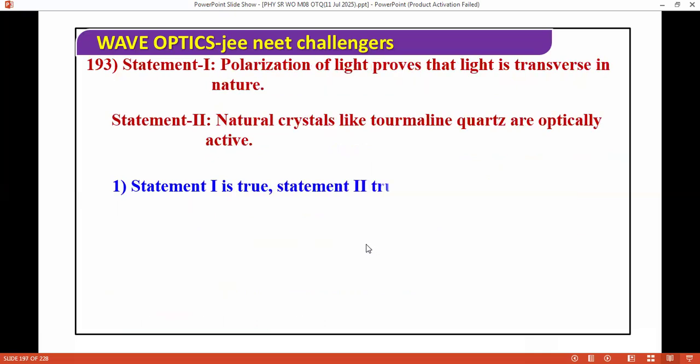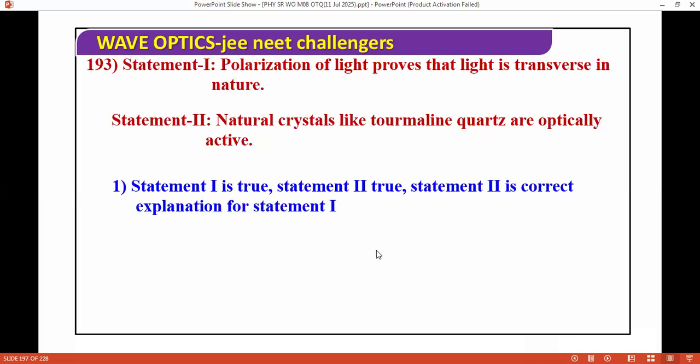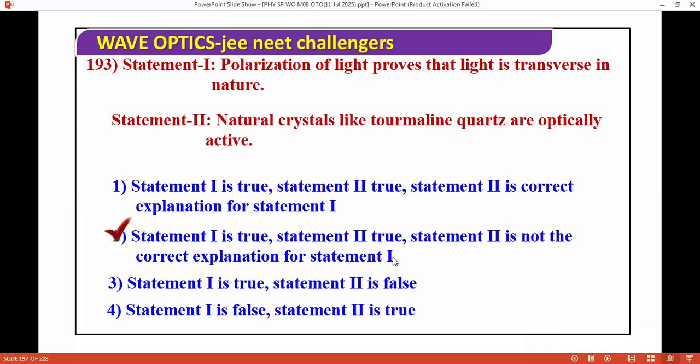Polarization of light proves that light is transverse in nature. Natural crystals like tourmaline are optically active. Here we have the options, and again both are the correct answers. Next question, I'm moving ahead.